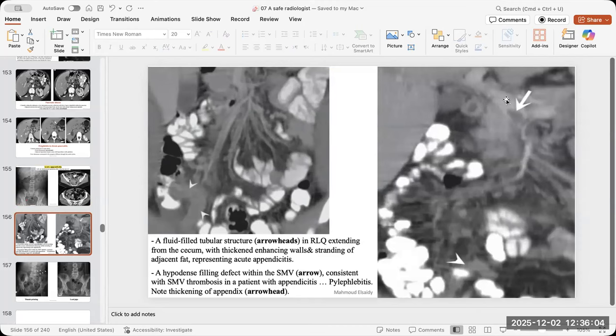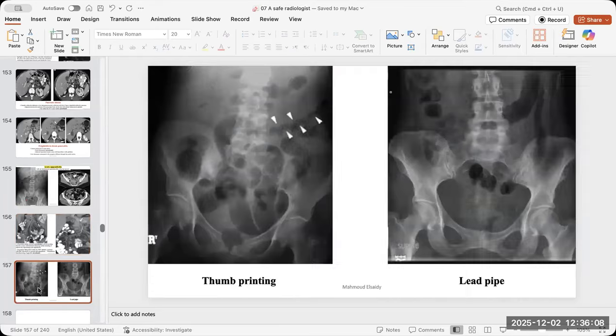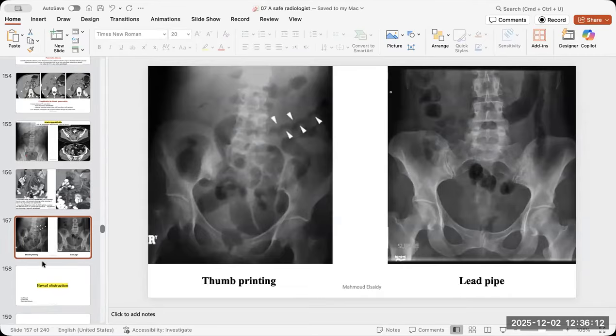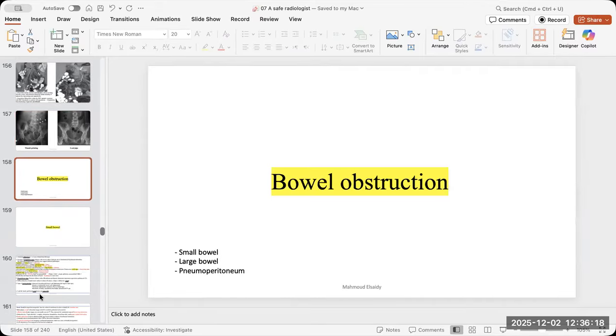So there is portal vein thrombosis here. In appendicitis case, this is the appendix. So don't forget to include all of this stuff in your search pattern. And finally, the colitis, the lead pipe and thumb printing. The bowel obstruction also is a very common exam scenario. And please, you should write down from now the set of findings for these common diseases.